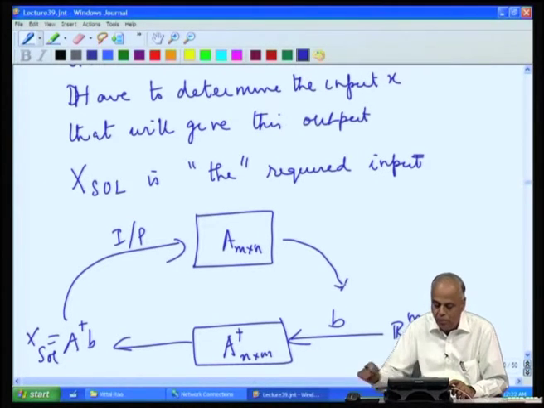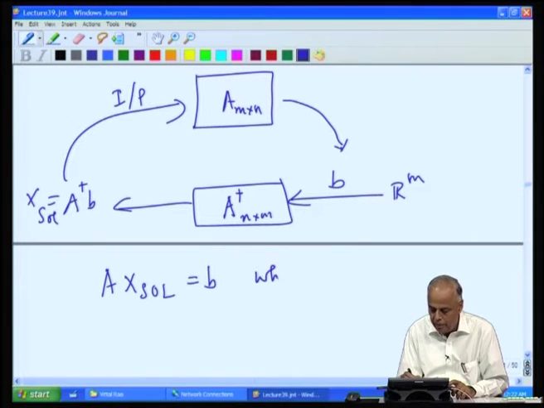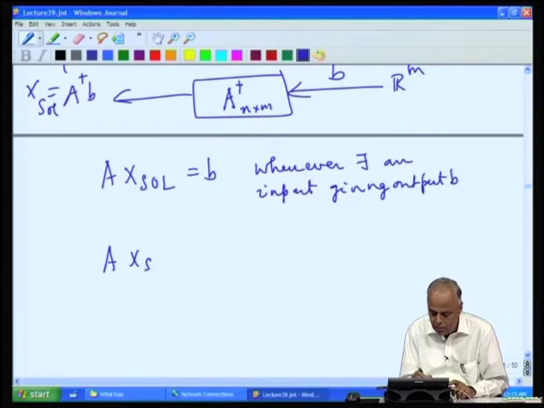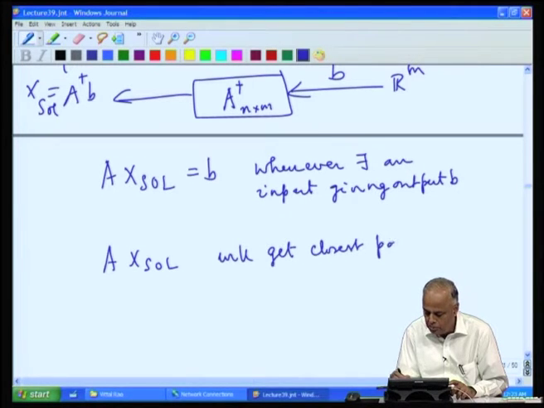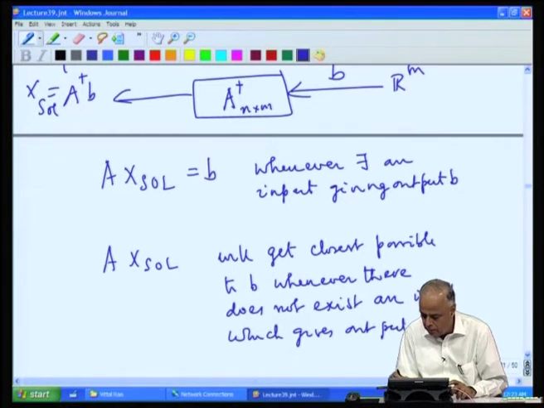So, A x sol will be equal to B whenever there exists an input giving output B, and A x sol will get as close as possible to B whenever there does not exist an input which gives output B exactly.